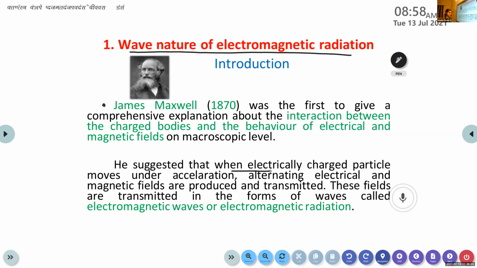Clear? So here you have to mention both electrical and magnetic fields, and they are transmitted in the form of waves. That's why they are known as electromagnetic waves or electromagnetic radiations. Ma'am, should we write both the paragraphs? Yes, yes.